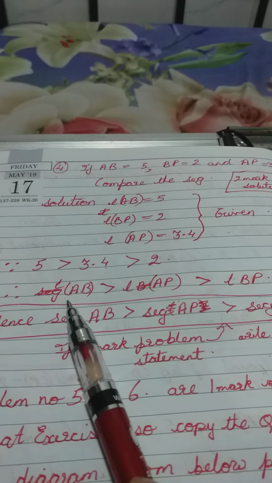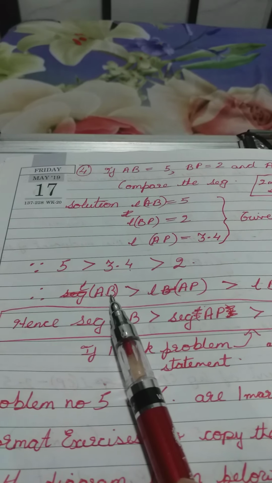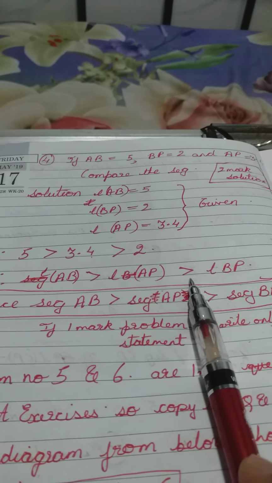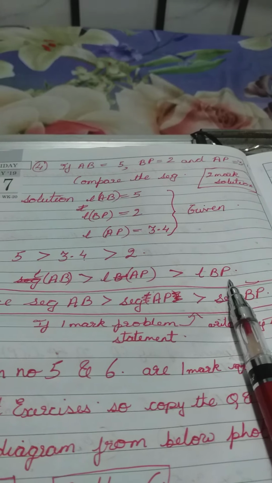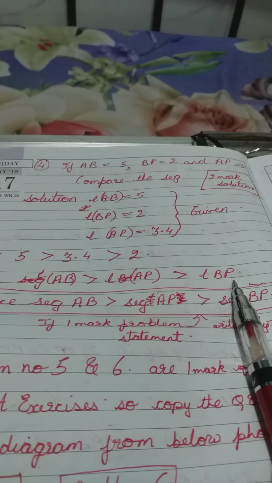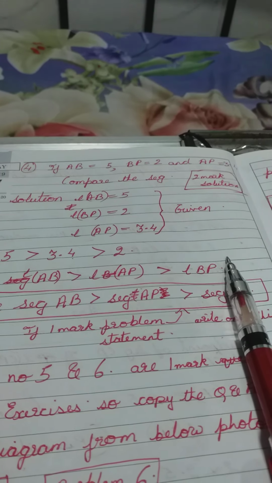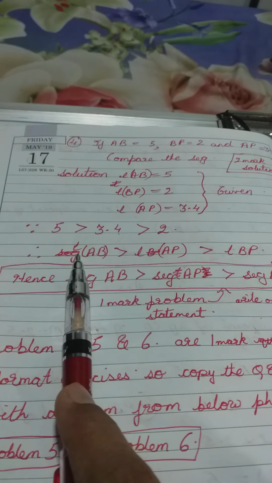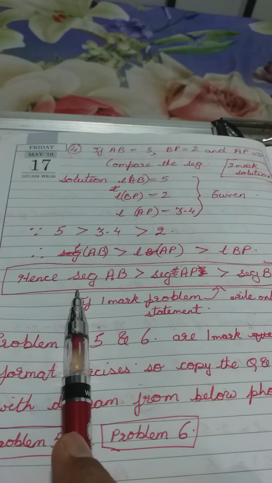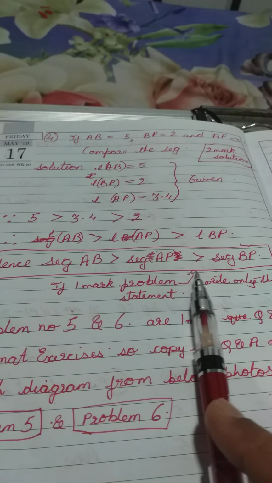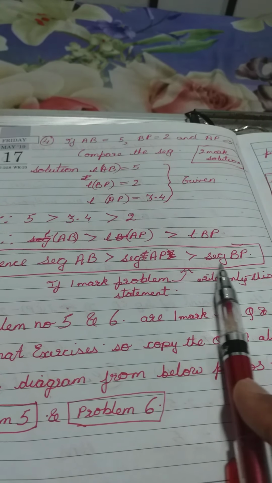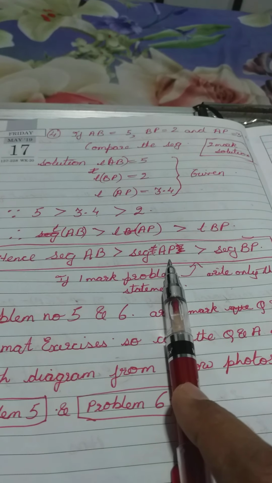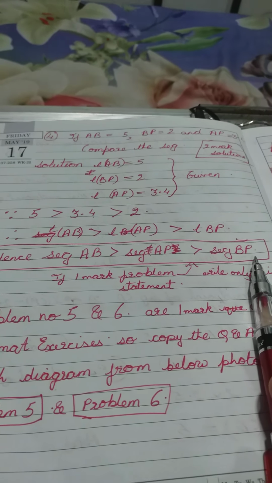Now we'll put it in the segment way. Therefore, length of AB is greater than length of AP, which is again greater than length of BP. But we have to compare the segments. They said compare the segments, so we have to write the final answer in segment form. Hence, we just need to change: instead of length we have to write segment. Segment AB is greater than segment AP, which is again greater than segment BP.